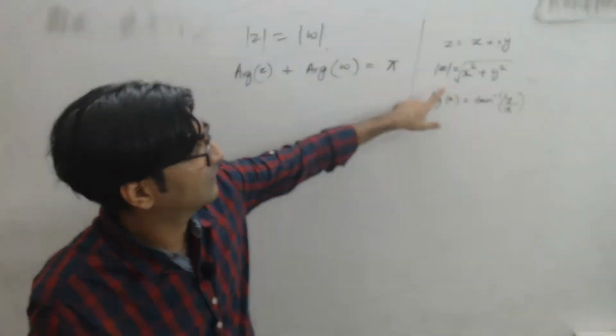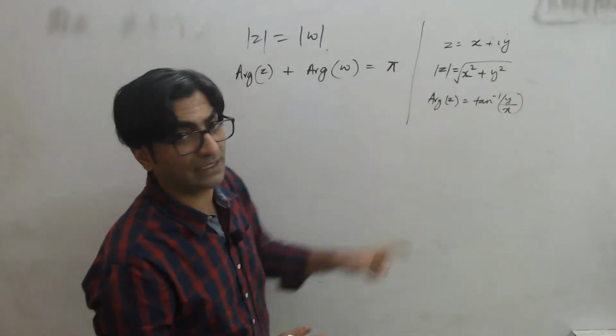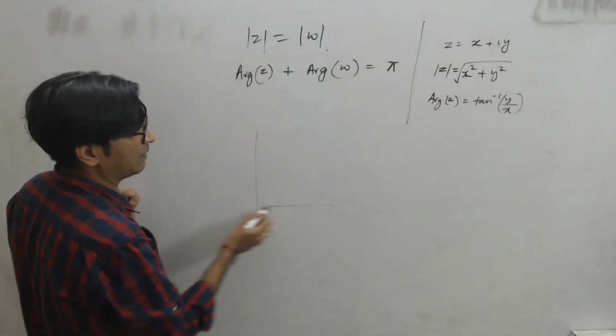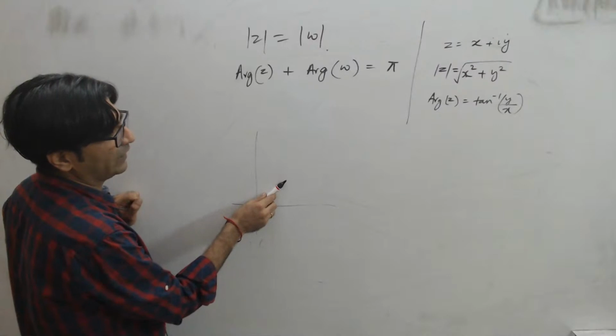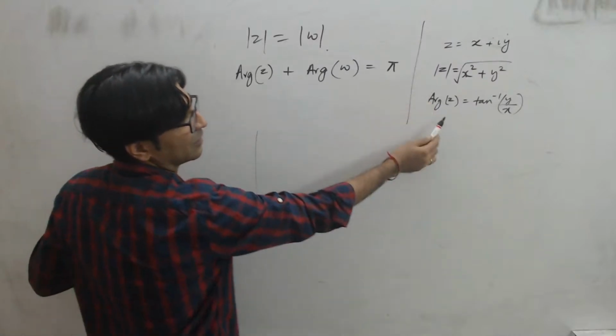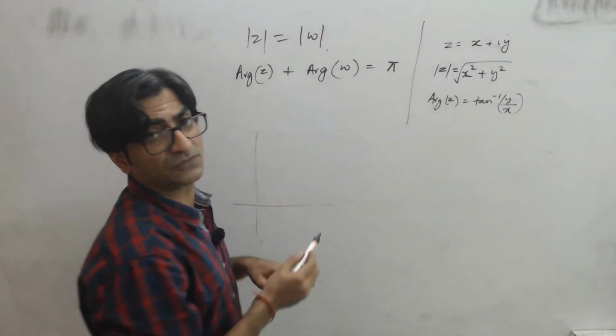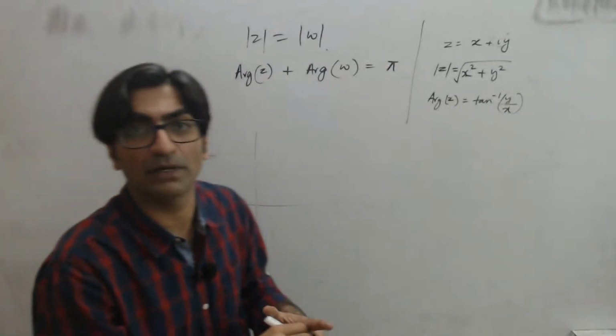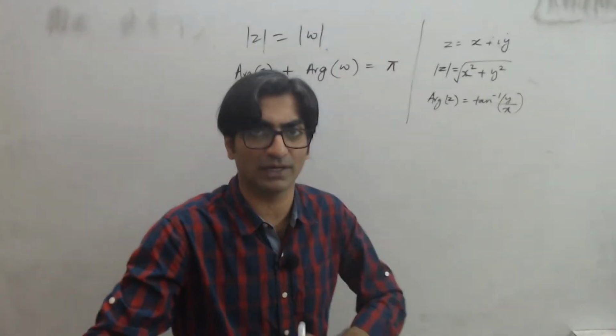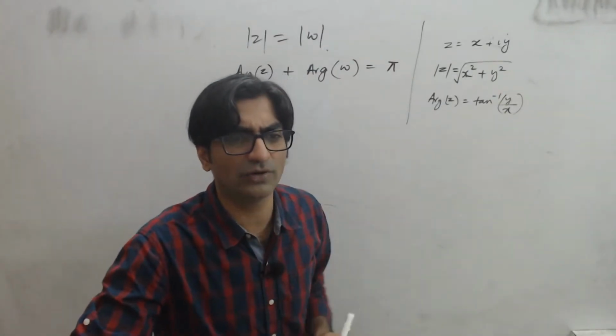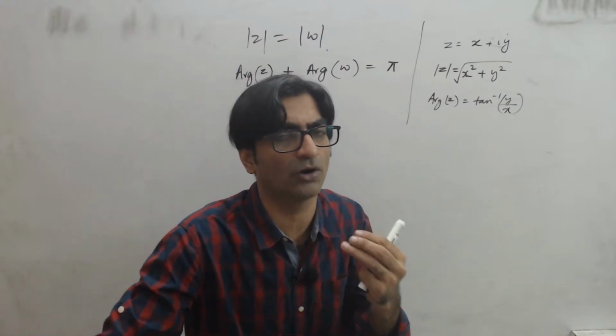So basically the mod z tells you how far to go from the origin, and theta tells you at what angle to go. If this is the argand plane, then theta tells me go at this angle for this much distance. That's where the complex number is, right? That's the meaning of modulus and argument. I hope that you guys are able to get a tangible understanding of what modulus and argument is.